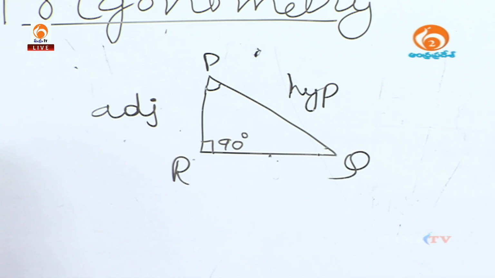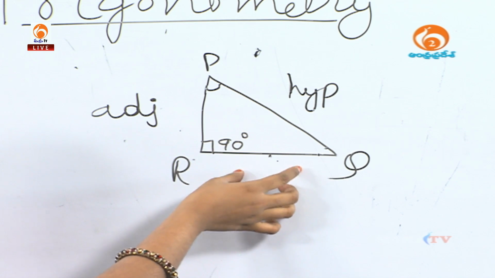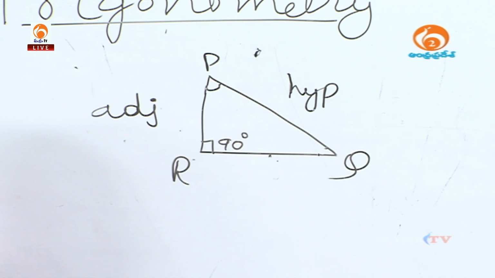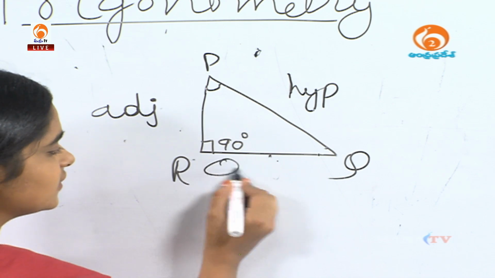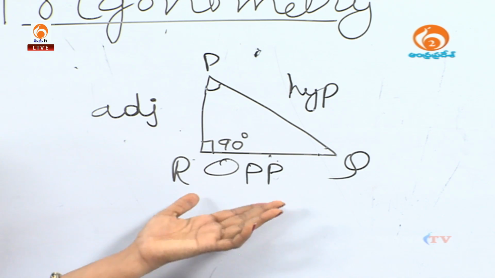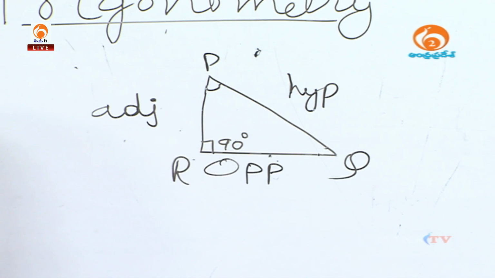And QR is the opposite to angle P. So, this is the opposite side. Okay, we have identified the parts of the triangle.